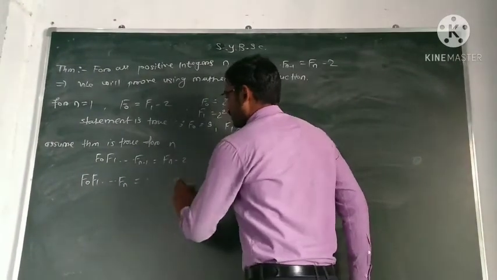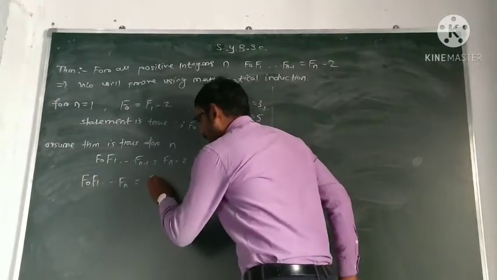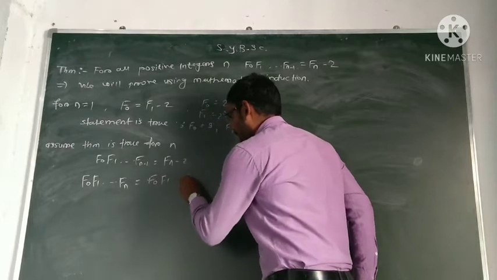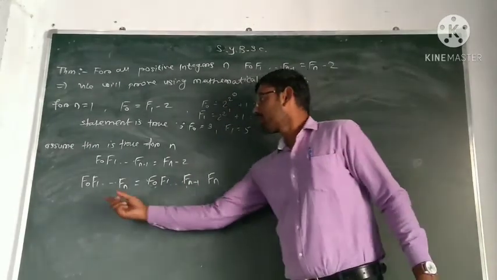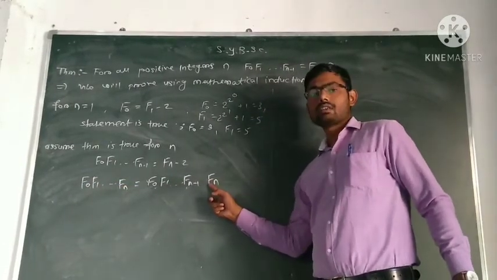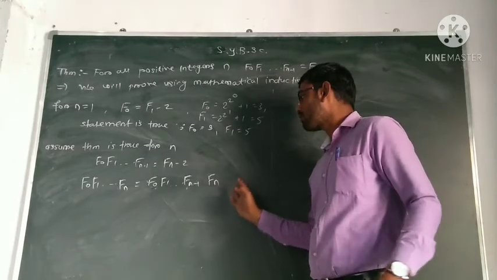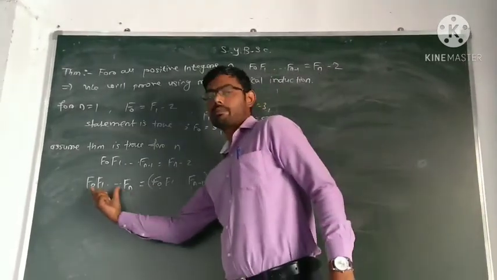Now F0, F1 up to Fn is equal to F0, F1 up to Fn minus 1, into Fn. We take the product F0, F1 up to Fn minus 1, and this value Fn is taken from outside. So we group the product this way.